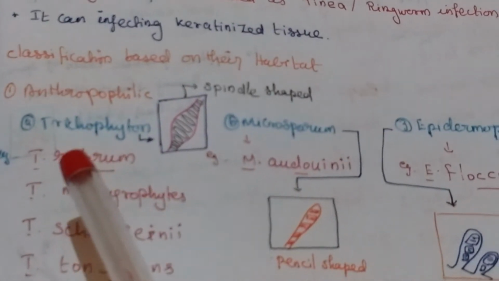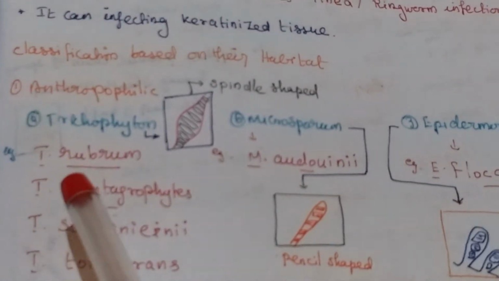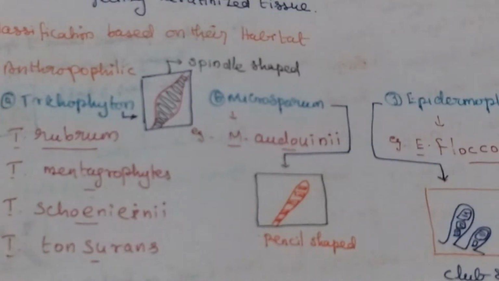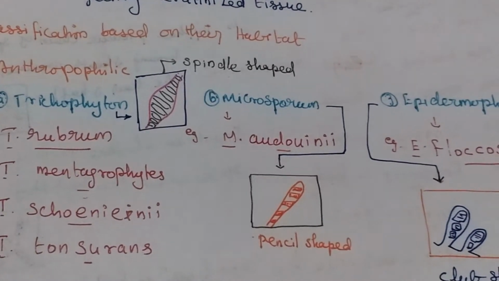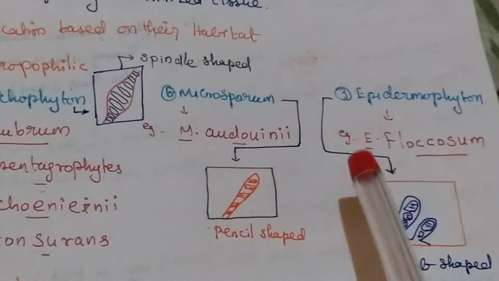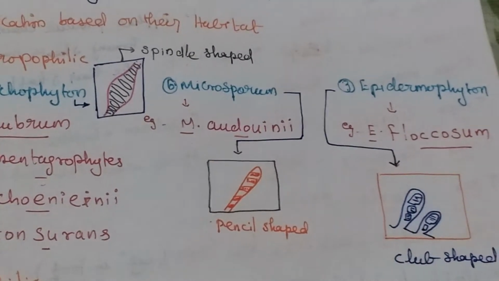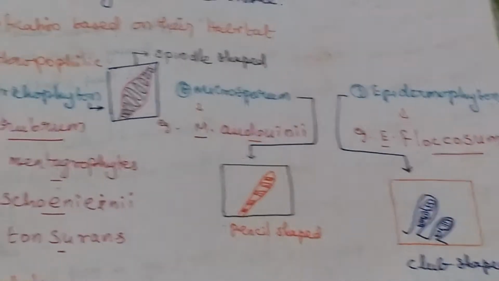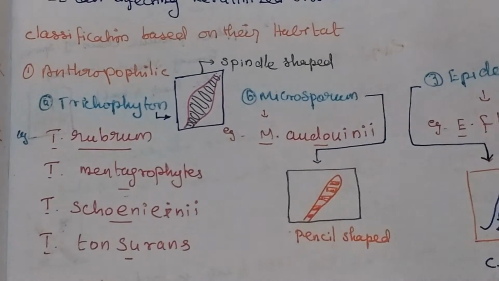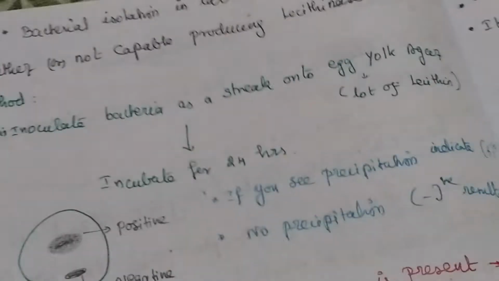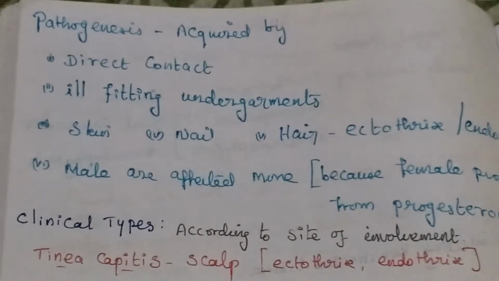Anthropophilic examples. First one is Trichophyton, example Trichophyton rubrum. Second one is Microsporum audouinii. Third one is Epidermophyton floccosum. Okay, these are the examples of anthropophilic dermatophytosis. Now we see about pathogenesis.